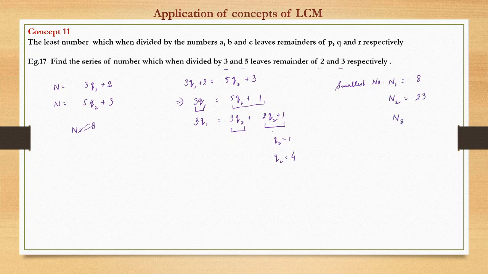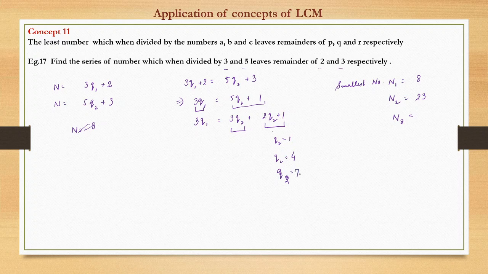Now let us see the next number. What will be the next number? Let us check at q2 equal to 5: 5 times 2 is 10 plus 1 is 11, not a multiple of 3. At 6 also not. We will check 7: 7 times 2 is 14 plus 1 is 15, which is a multiple of 3.